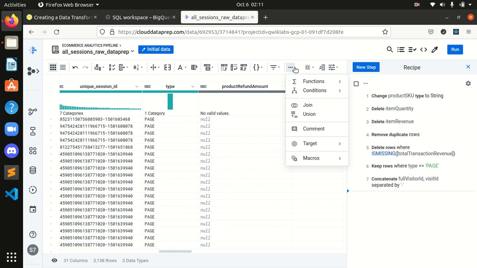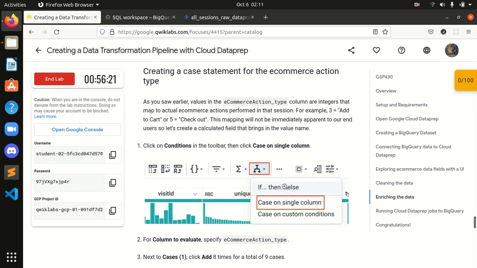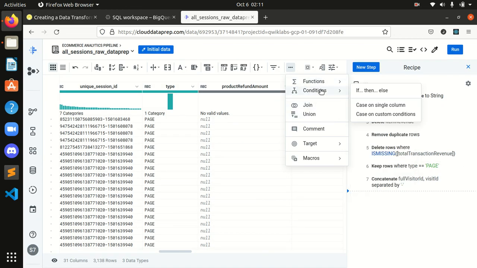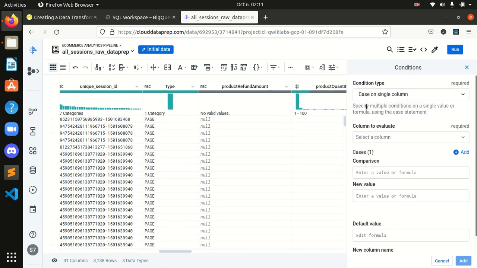It could be somewhere here. Conditions, and in conditions I will select a case on single column.